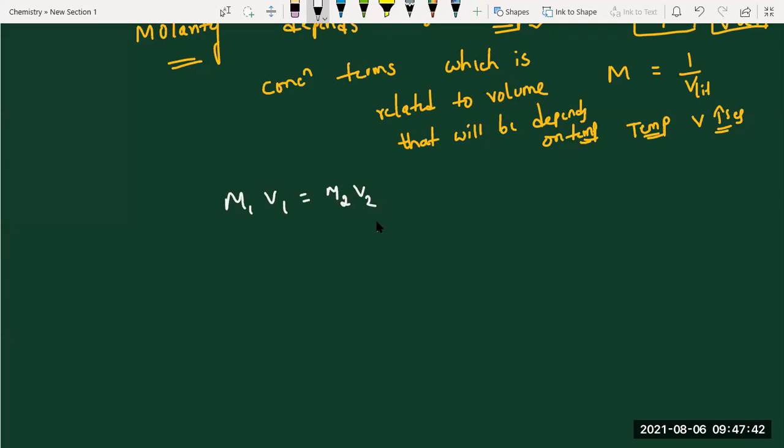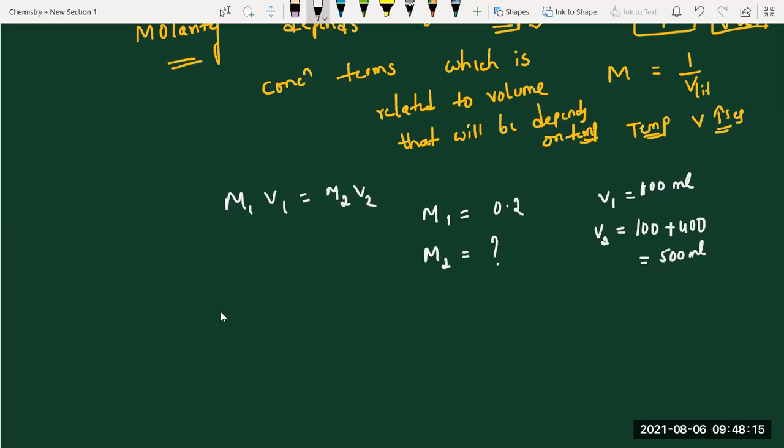M1V1 equal to M2V2. What is M1 they had given? 0.2 molar, right? Ma'am, even I got 0.05. Okay, we'll check it. V1 starting is how much? 100 ml, right? So how to take V2? 400 you have taken. If you take 400 directly, then you will get it wrong. We should take 500, ma'am. 500: starting plus this one. Total you can take it. Then it is 500 ml.